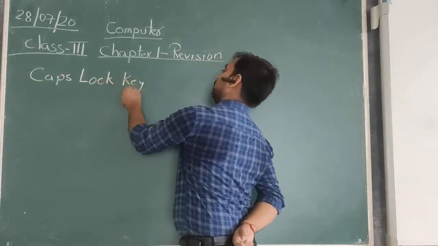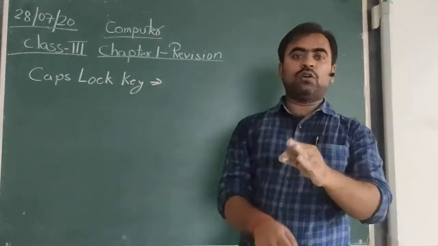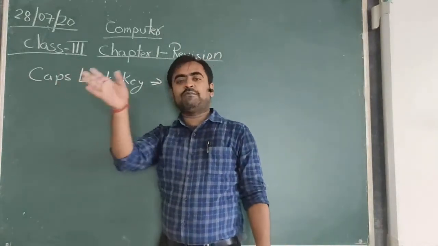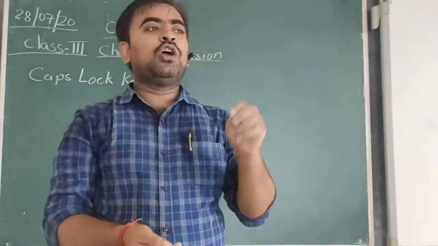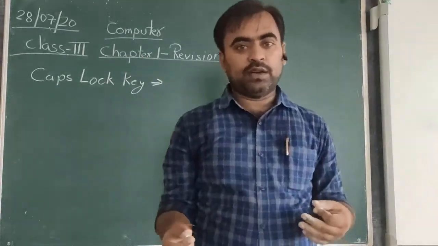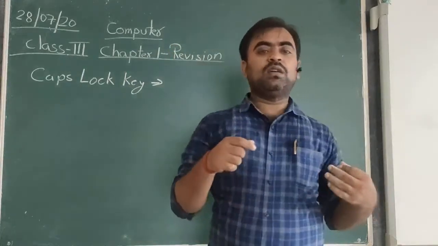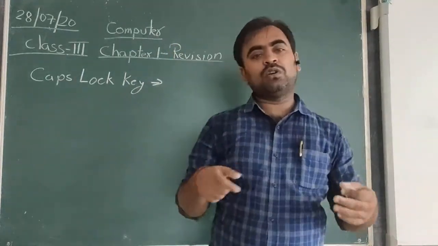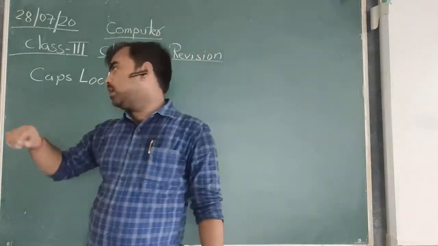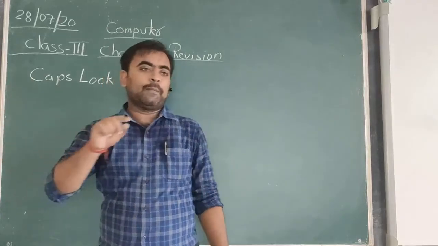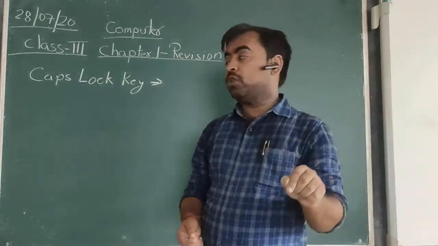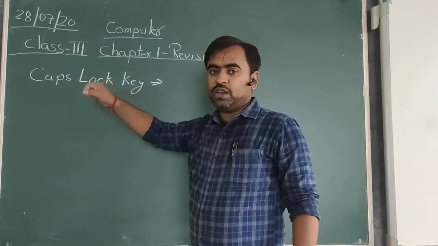The first one is the caps lock key. The caps lock key is present on the left hand side of the keyboard and it is used to write any characters, alphabets, words, sentences or a paragraph in capital letters. Suppose you want to write anything in capital letters, you have to press the caps lock key once.